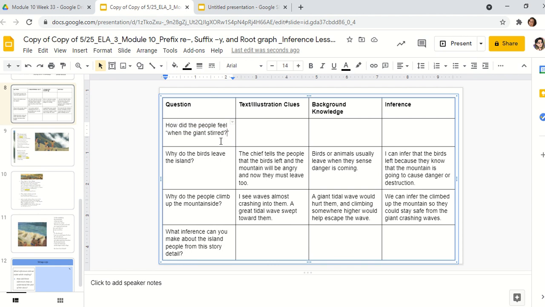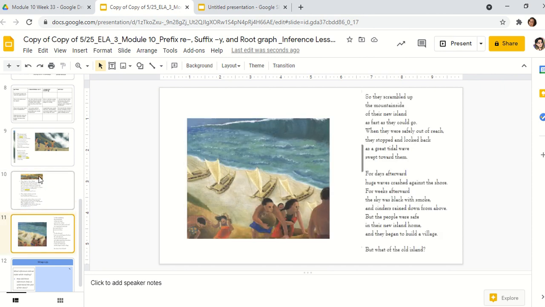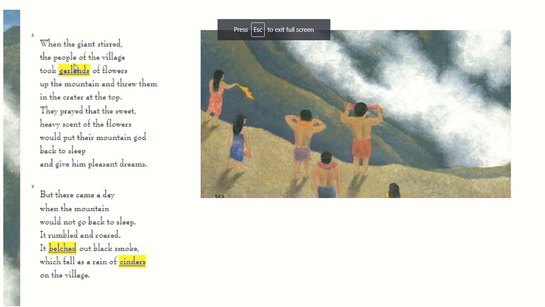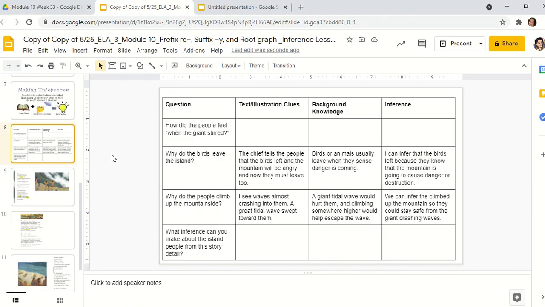It's never stated in the text exactly how they felt, but I want you to pay attention to this part right here. When the giant stirred, the people of the village took garlands of flowers up the mountain and threw them in the crater at the top. They prayed that the sweet, heavy scent of the flowers would put their mountain god back to sleep and give him pleasant dreams. So look at the illustration, look at this section here, okay? And that's what I want you to think about. How did the people feel when the giant stirred? Okay, use those clues, go back to the passage, and I want you to answer those two questions for me, and hopefully this helped you with making inferences.